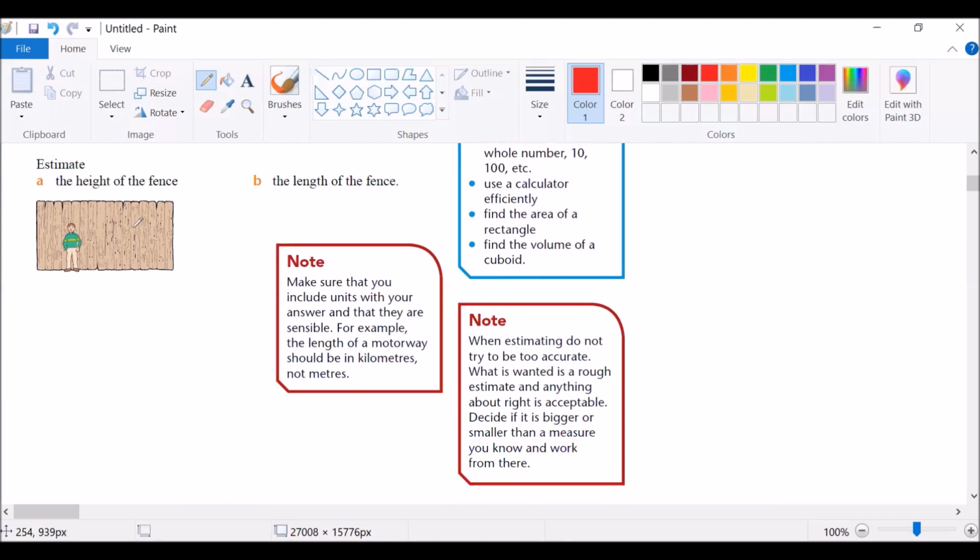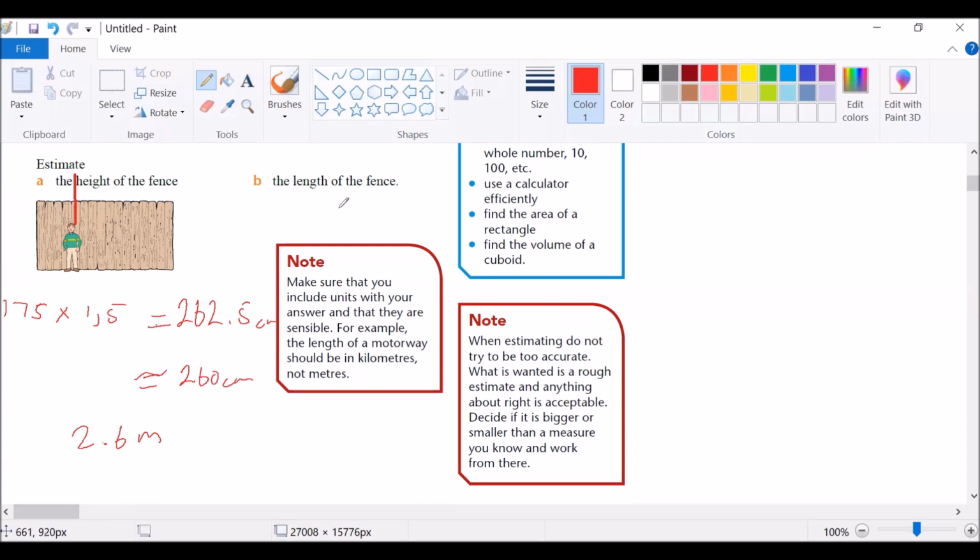Let's look at this. Estimate the height of the fence. So we have a man there and about half his length. So we can estimate this to be 175 centimeters multiplied by 1.5, which will give us 262.5 centimeters, which is approximately 260 centimeters or 2.6 meters. So this is a good estimate. Remember, there is no correct answer for estimation, but it has to be reasonable.